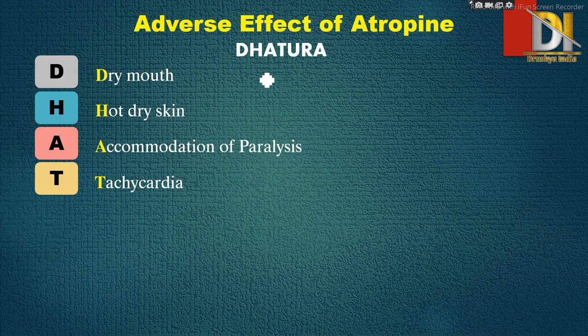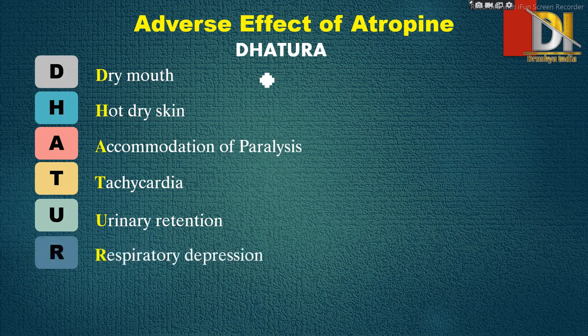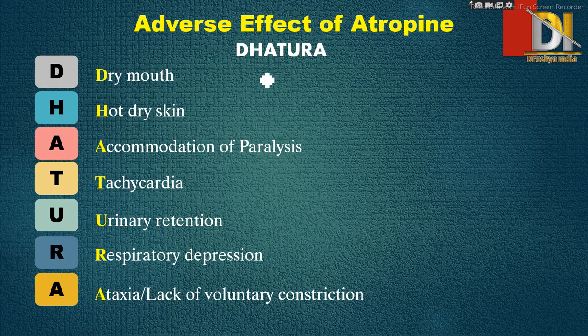Then tachycardia, because its action on the heart was tachycardia only, but at overdose this turns into an adverse effect. Then urinary retention, because in its action on the urinary system we have seen it decreases urine output, meaning urine is retained in the bladder itself. Then R, that is respiratory depression. Then last, that is ataxia, which means lack of voluntary coordination.